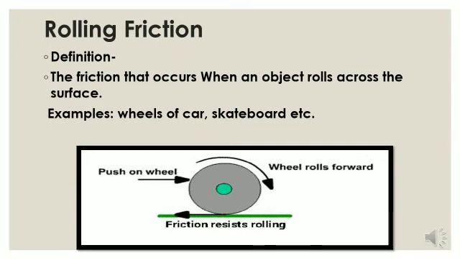Students, while using rollers or wheels, rolling friction comes into play. So let us start with the definition of rolling friction. It is defined as the friction that occurs when an object rolls across a surface. As examples, wheels of a car, skateboard, etc.